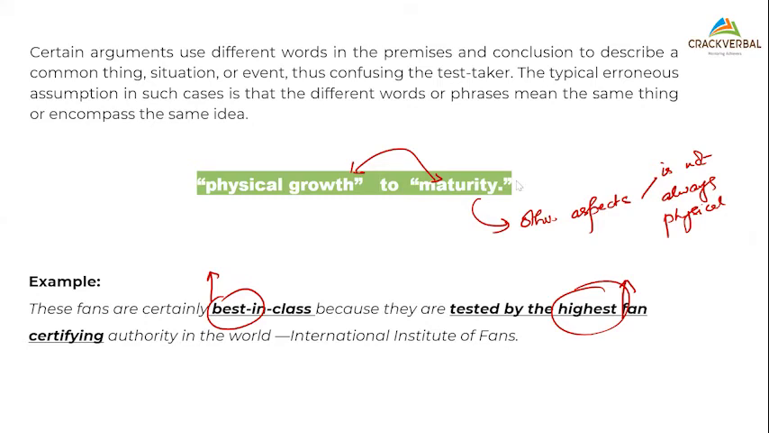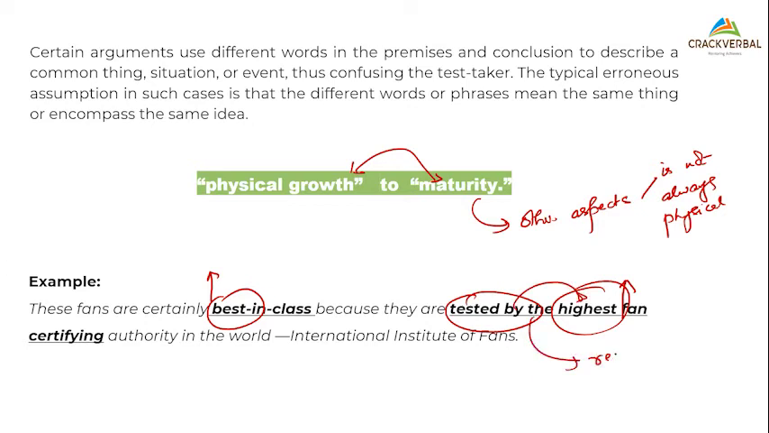Testing at highest doesn't mean best. Very good. So the word highest and best. So just and plus tested. So just because something has been tested. So this is where the language shift is. I am saying tested. I'm just basing it on testing by the highest.